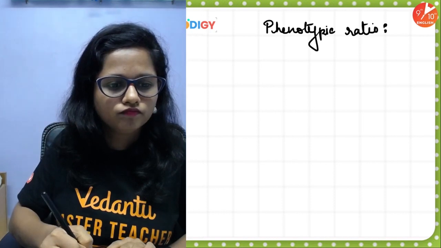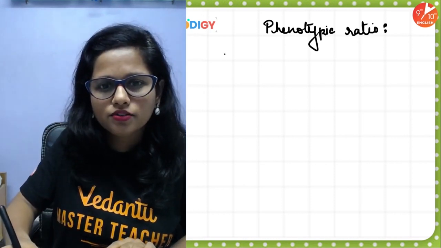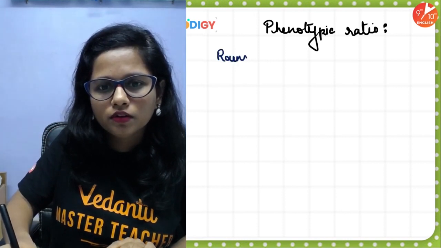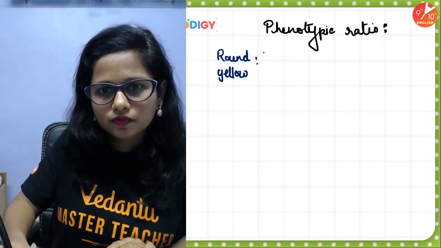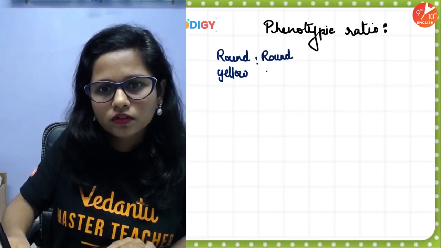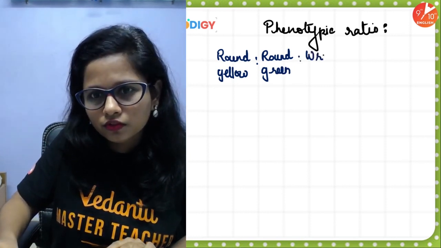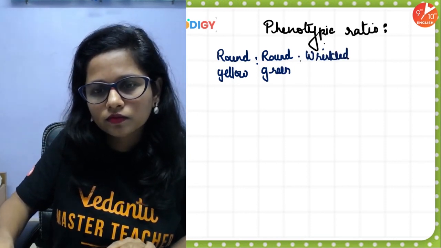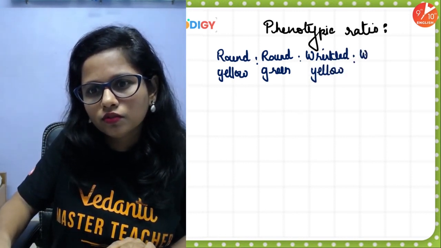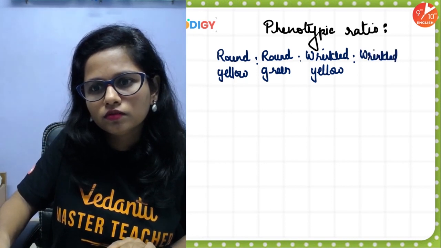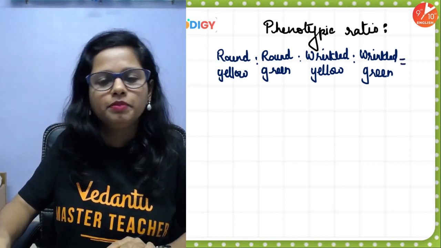You will say, ma'am, what are you doing? Patience, patience. Okay. So let's write round yellow is to round green is to wrinkled yellow is to wrinkled green. And what was the ratio, people?